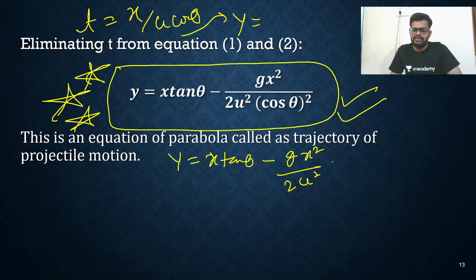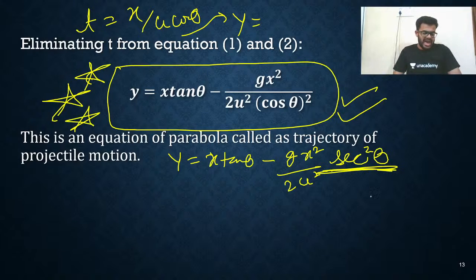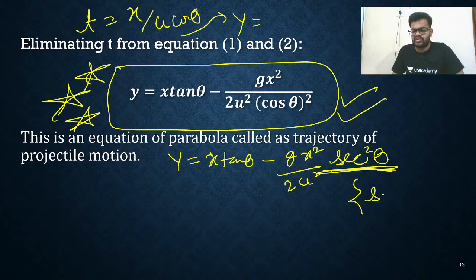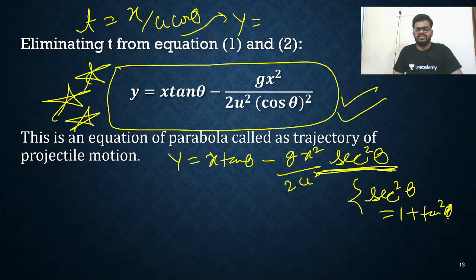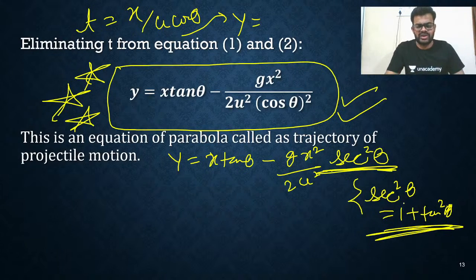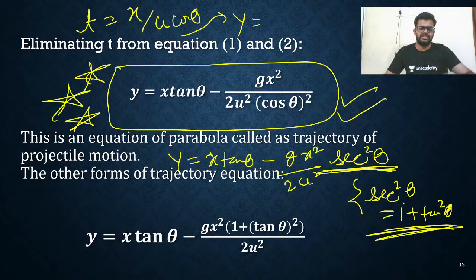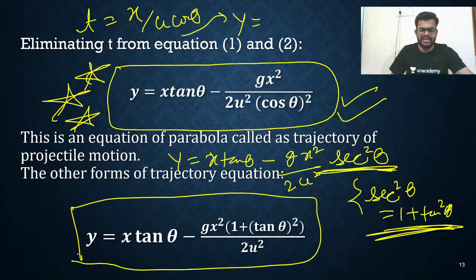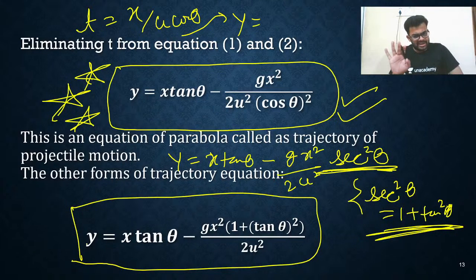Cos square can be written as 1 upon sec square theta, and we know sec square theta equals 1 plus tan square theta. Just put the value and you will get this equation: y equals x tan theta minus g x square into (1 plus tan square theta) upon 2 u square. So if you remember the first equation, you can directly convert it to the second.